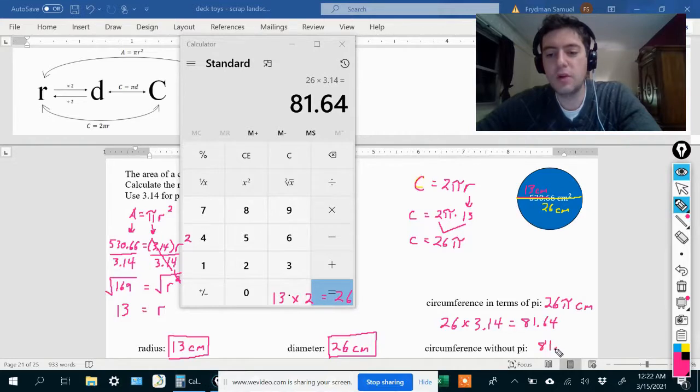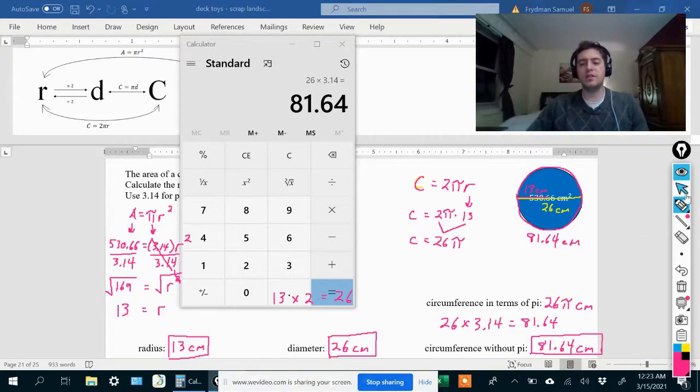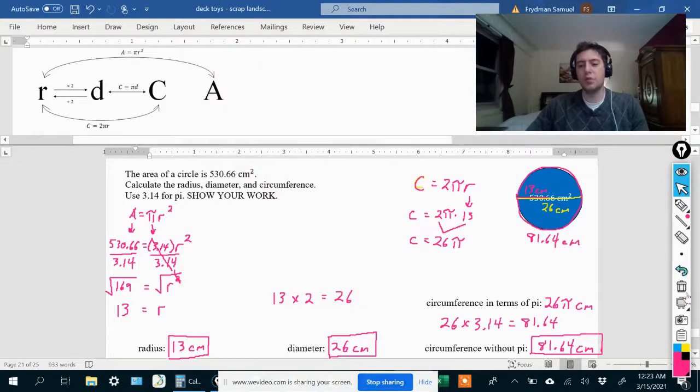So let's write 81.64 centimeters as our final answer for circumference. Okay, so all the way around the circle, it would be a length of 81.64 centimeters.